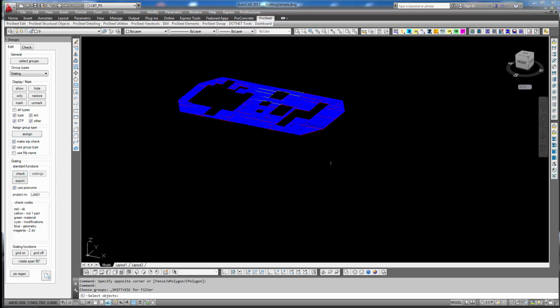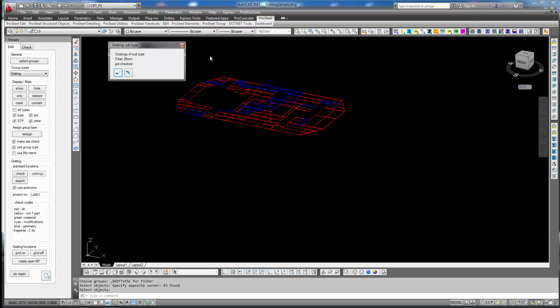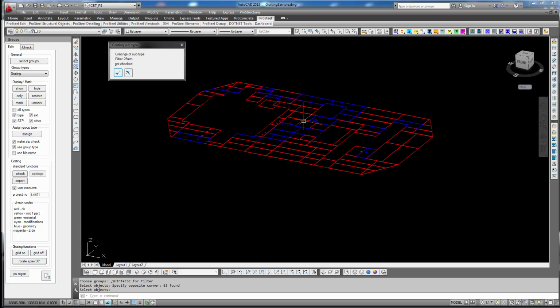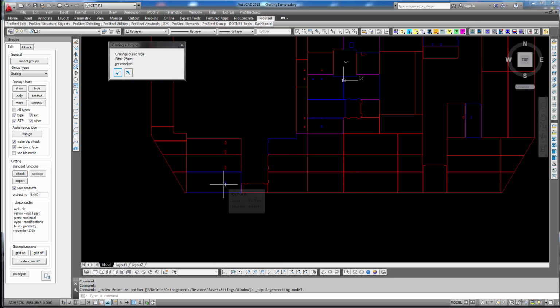I'll use the standard part check function here, grab all parts, and we get the message what was done. Gratings subtype fiber 25 got checked, and we have the color code here that tells us what was found. It says red OK, and we have red and blue ones, and blue is geometry. I'll show top view.